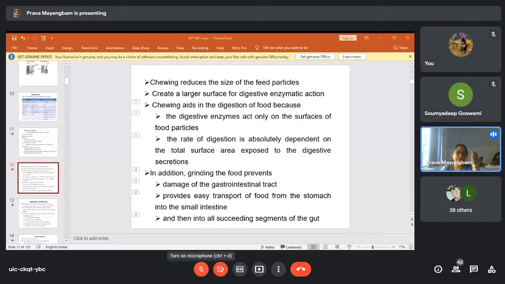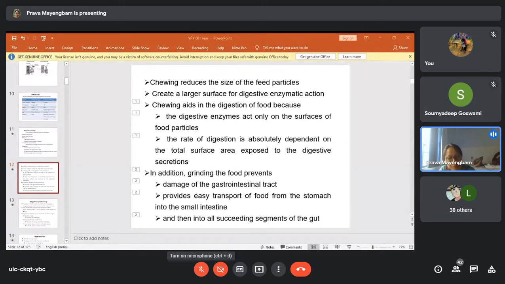So chewing reduces the size of the feed particles. It creates a larger surface area for digestive enzyme action. And chewing also aids in digestion of the food because the digestive enzymes only act on the surfaces of the food particles. That means the larger the area available for the enzymes to act on, the greater will be the action of the enzymes. So if the food particles are not broken into smaller particles, the area available for enzymes to act on will be less.